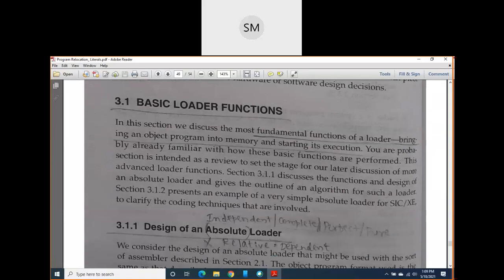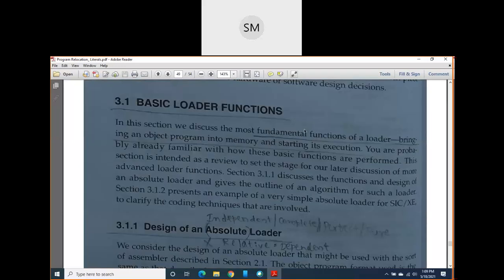Now we will see the basic loader functions. Here I have underlined with pencil the basic fundamental function of the loader: bringing an object program into the memory and starting its execution. If you remember the fundamental functions of assemblers, there were some three to four fundamental functions. The first was defining the symbols.